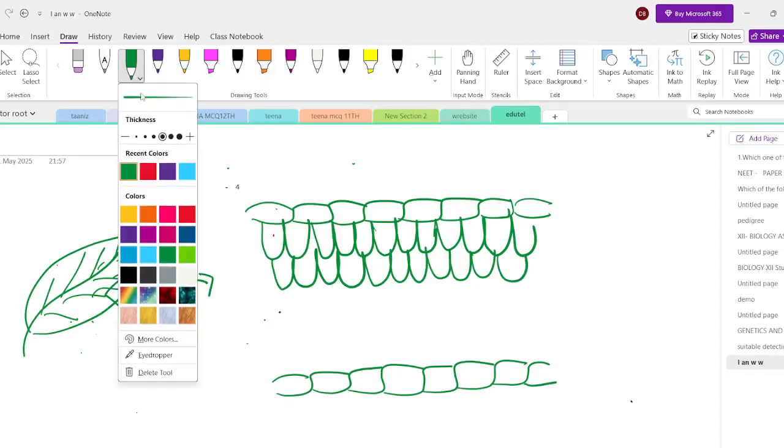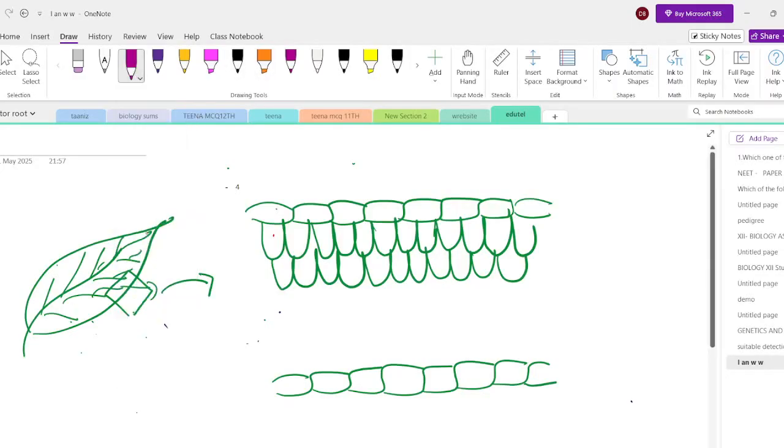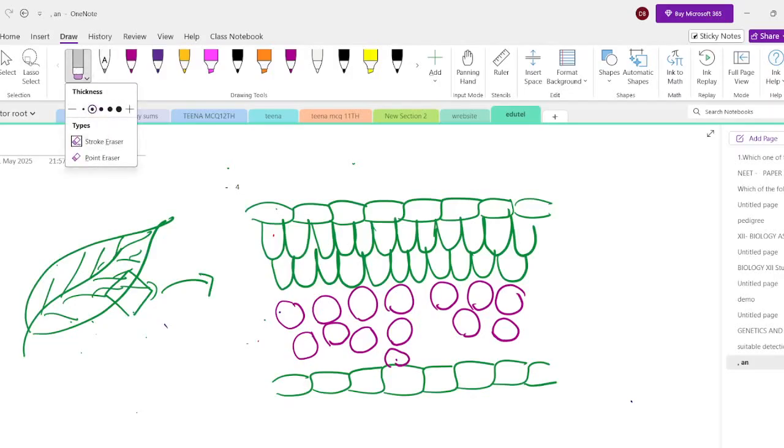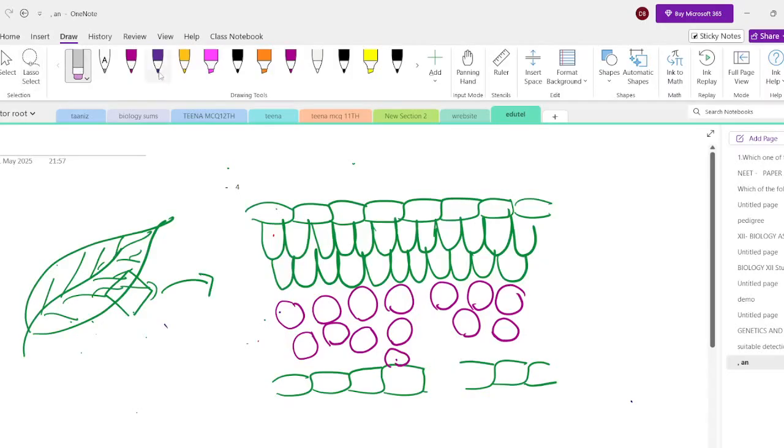So now you can see here spongy parenchyma is arranged loosely. It is arranged in a loose manner. So all this part is palisade. Below the palisade parenchyma, spongy parenchyma is arranged like this. So students, it is very important, you have to remember this one. And a simple thing, you must understand: below the epidermis region, what is present? Guard cells.